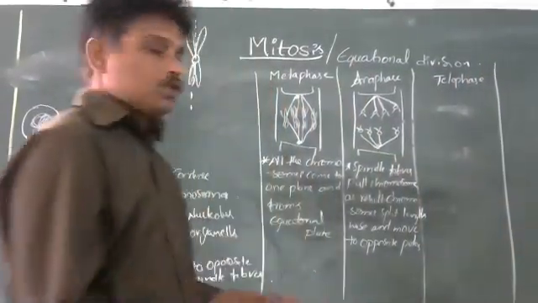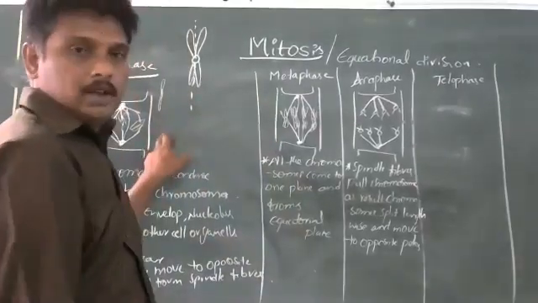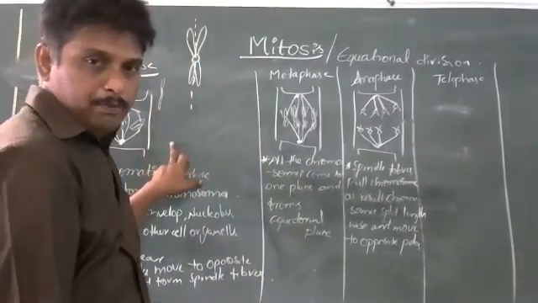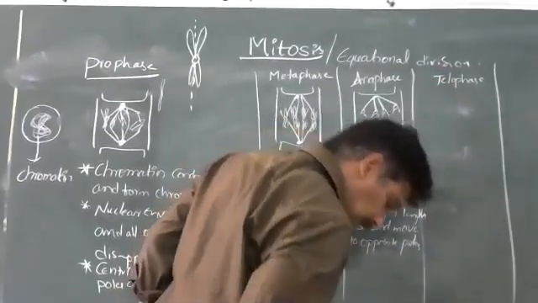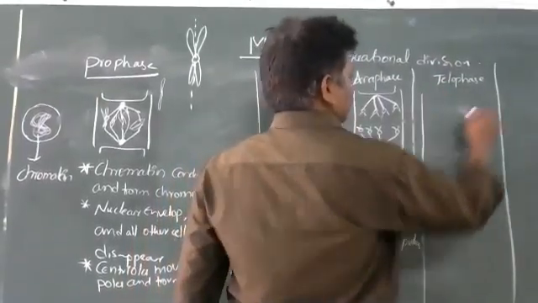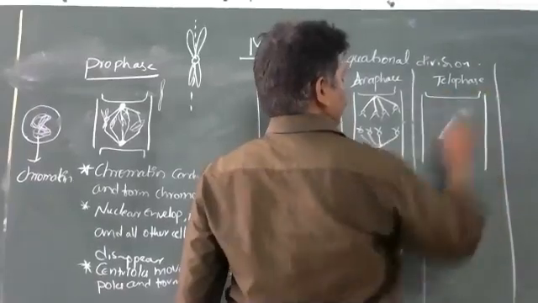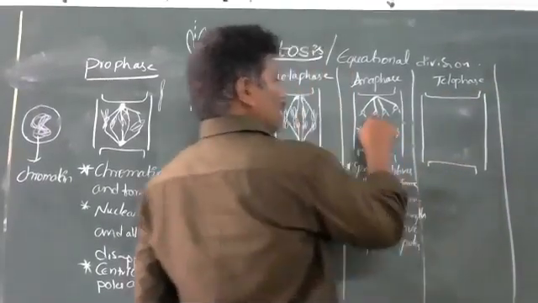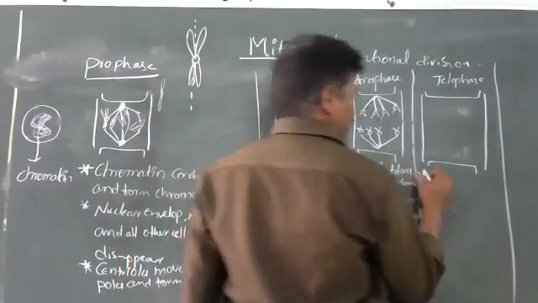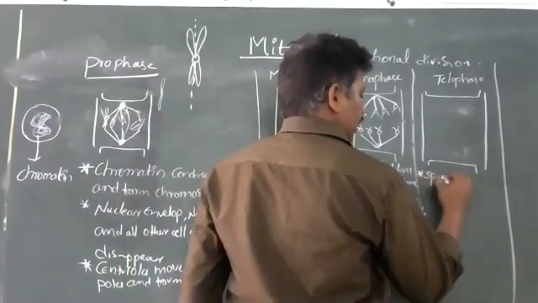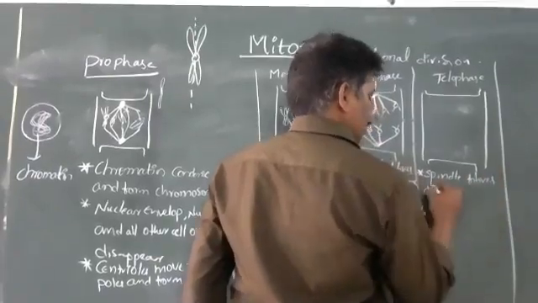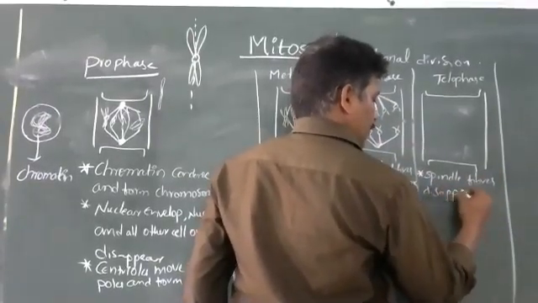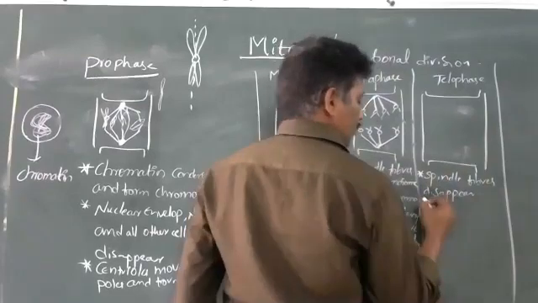Telophase is the reverse of the prophase. Here, the spindle apparatus or spindle fibers disappear.